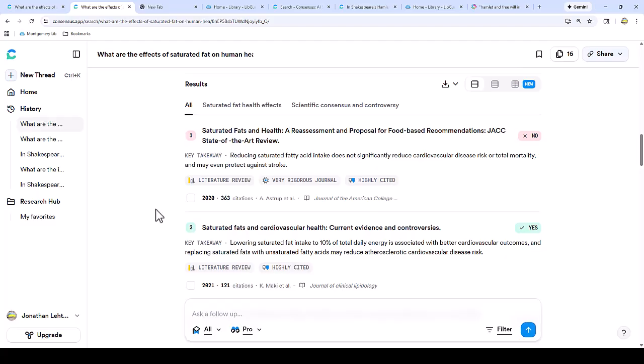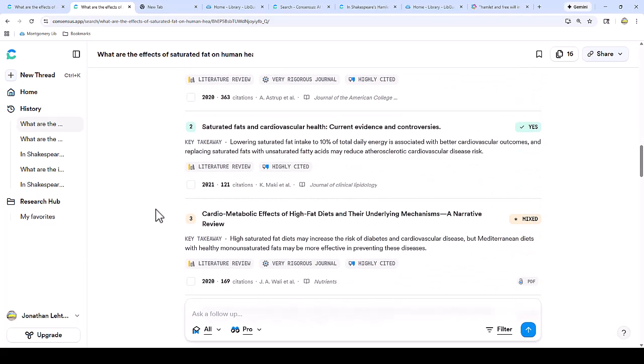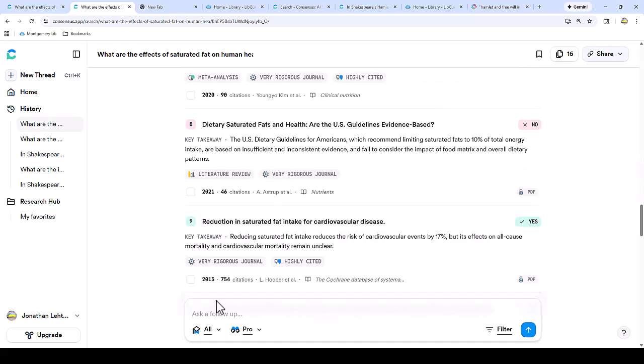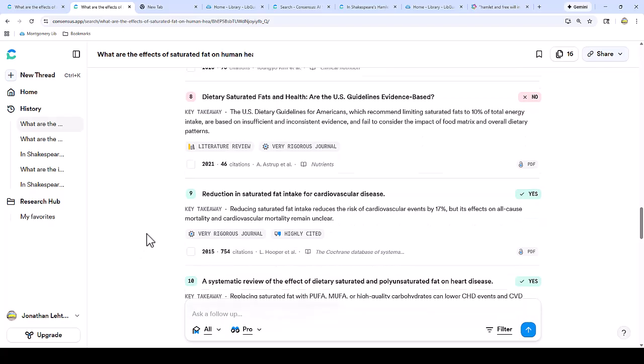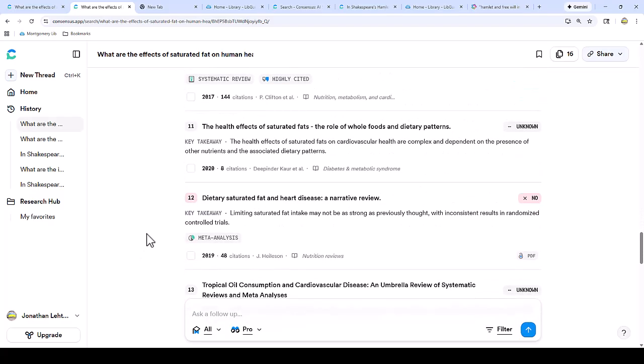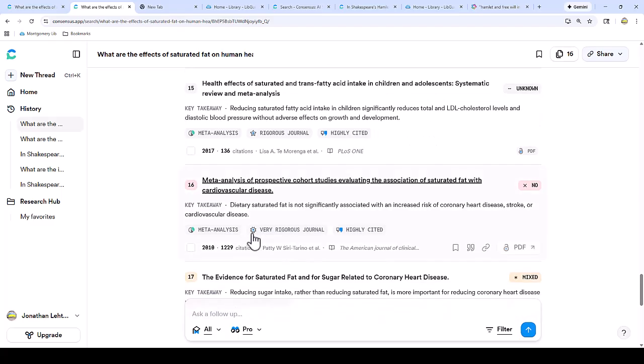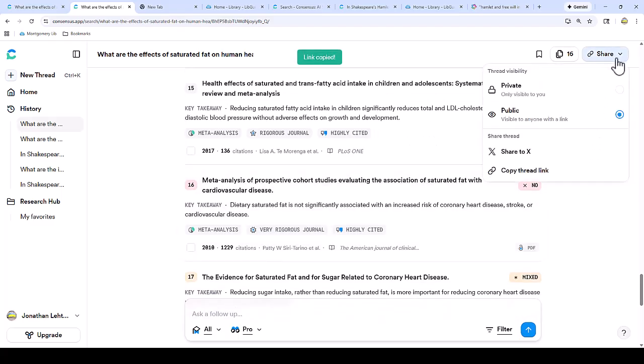You can see the full list as you scroll down, and at the bottom, you can add a follow-up question and request additional sources. In addition, Consensus automatically saves your searches in your account history, so you can easily review your prompts and the sources provided. Amazingly, you can even share the whole page of results with a durable link and send it to your email or bookmark it.